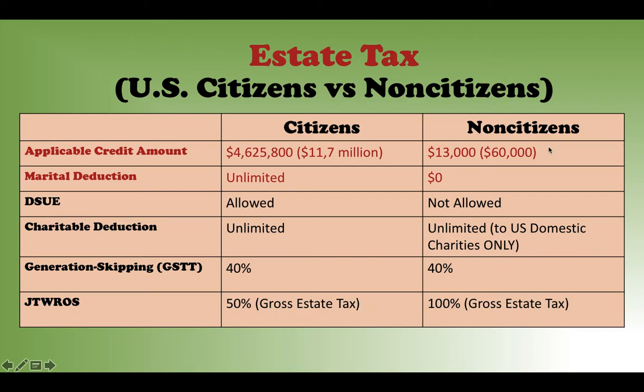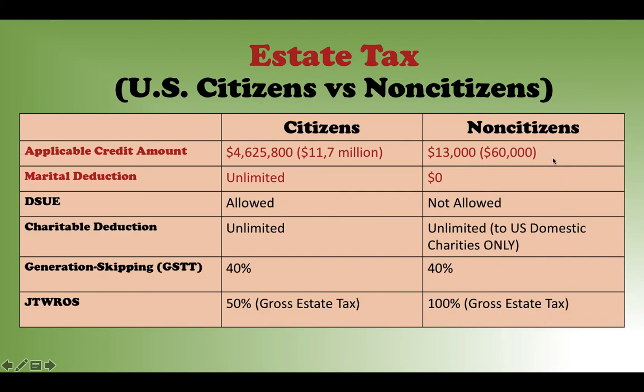But for the non-U.S. citizen, you have to include 100% unless you prove the surviving non-U.S. citizen spouse made a contribution to it. That's difficult to prove. So basically 100% is going to be included in the gross estate.